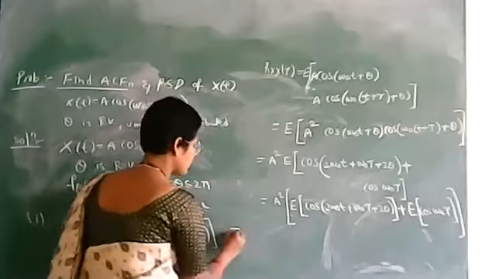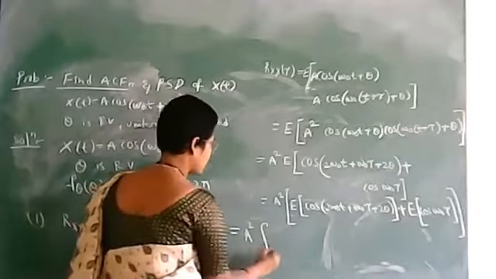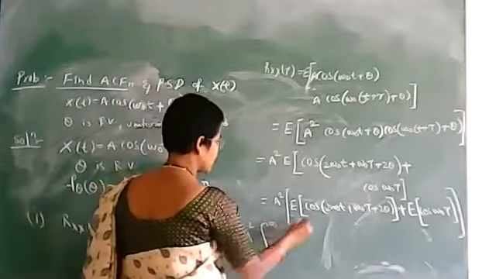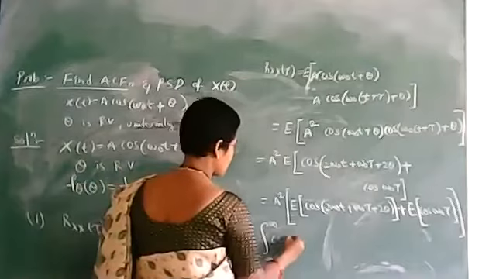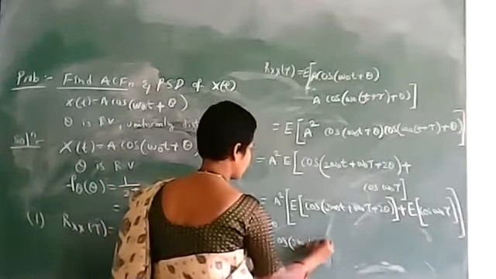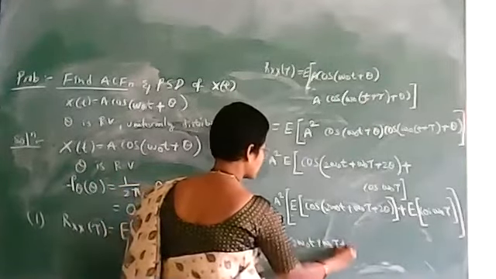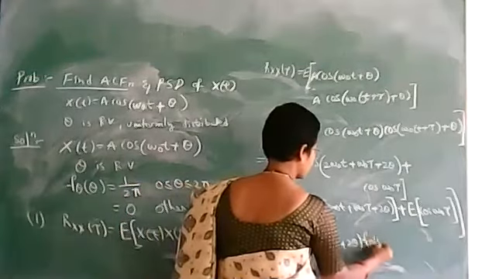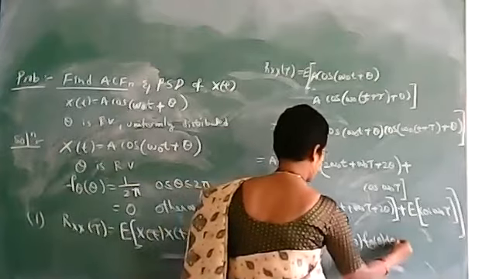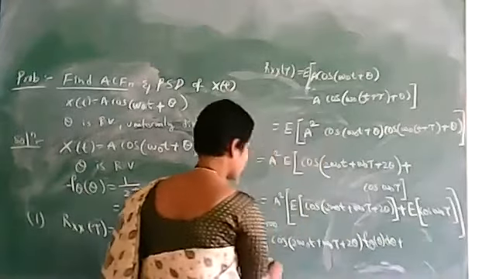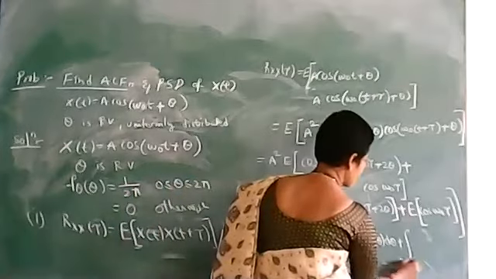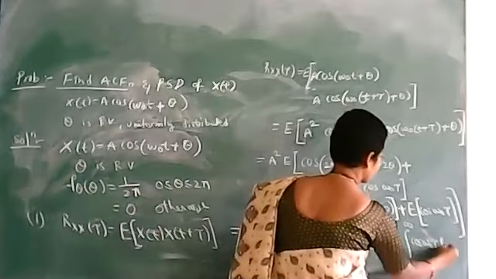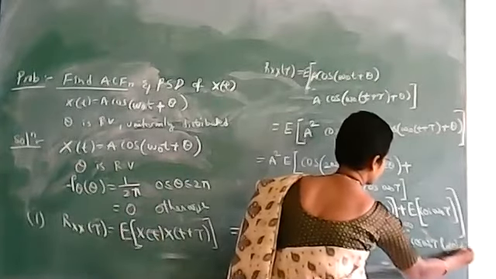It is A squared times the integral from minus infinity to plus infinity of cos(2 omega naught t plus omega naught tau plus 2 theta) f theta of theta d theta, plus similarly for the second term, the integral from minus infinity to plus infinity of cos(omega naught tau) f theta of theta d theta.